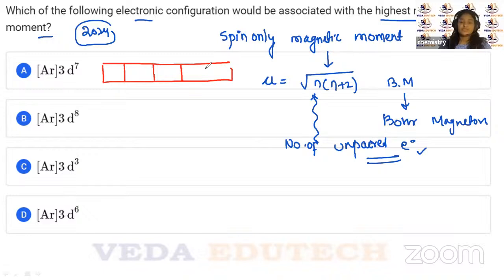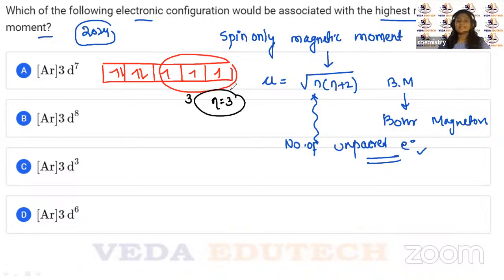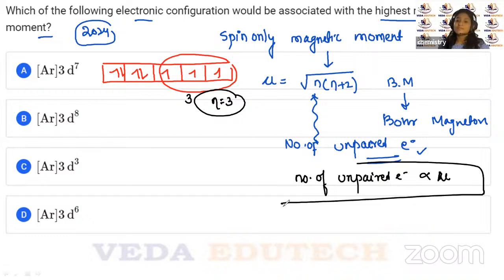1, 2, 3, 4, 5. So 1, 2, 3, 4, 5, 6, 7. So here the number of unpaired electrons is 3, right? So n equals 3. So can I say that the one which has a higher number of unpaired electrons is going to have the highest magnetic moment? So the number of unpaired electrons is directly proportional to mu. So the more the number of unpaired electrons, the more the magnetic moment is going to be.